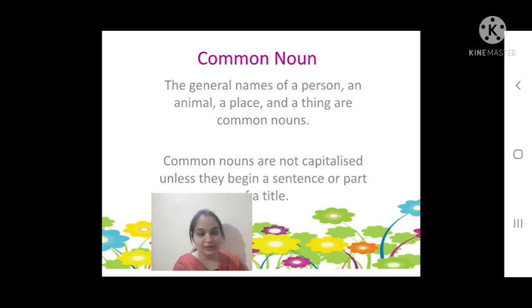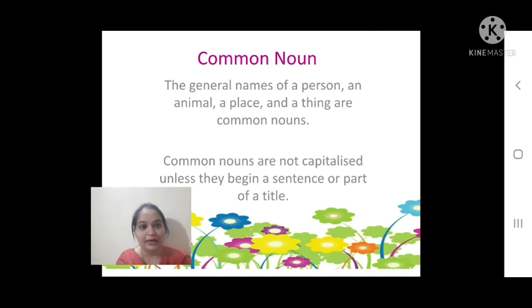So what are common nouns? The general names of people, animals, places and things are called common nouns, and common nouns will not be capitalized unless they begin a sentence or they are part of a title.